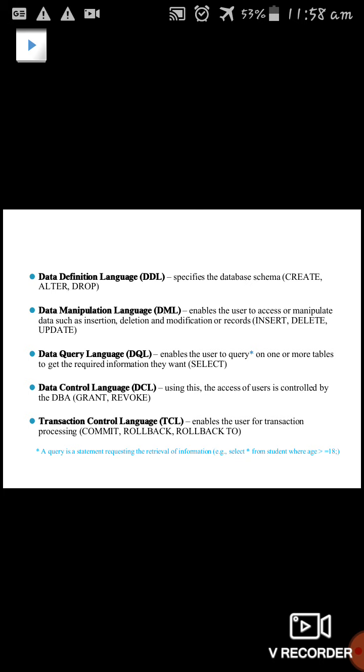In the sense, if the transaction succeeds, we go for the commit command. If the transaction fails, we have to retransmit the data, and we use the command called rollback. These commands we call the transaction control language. So these are the database languages, which are mainly used to design the schema structure of the database.